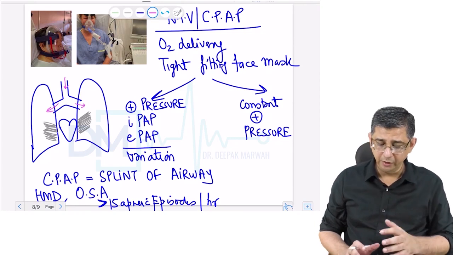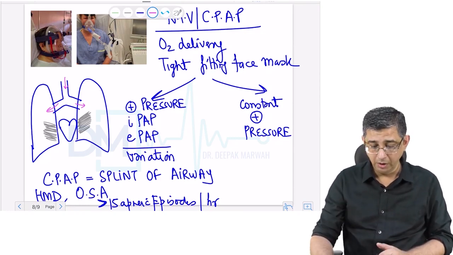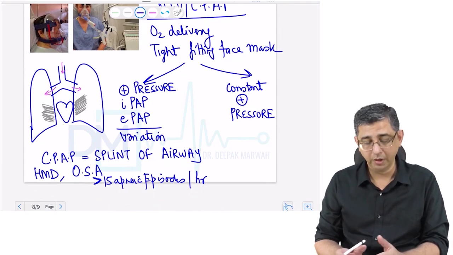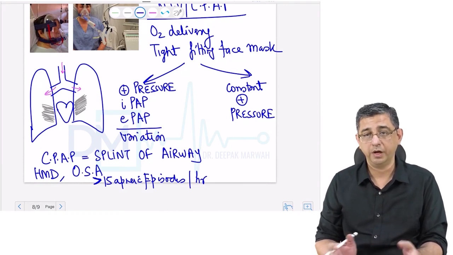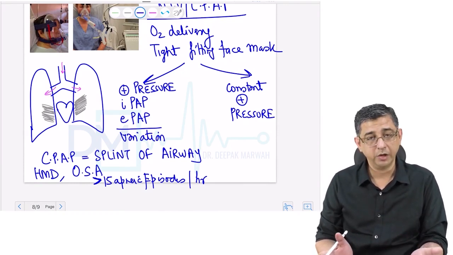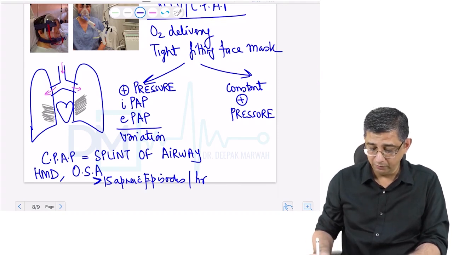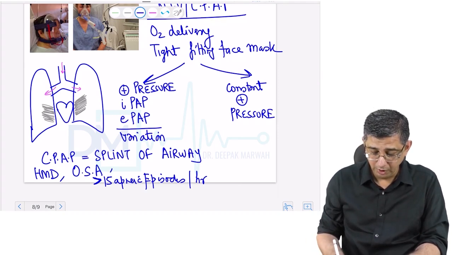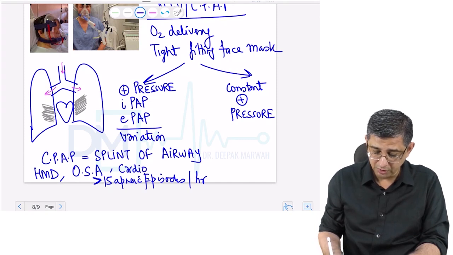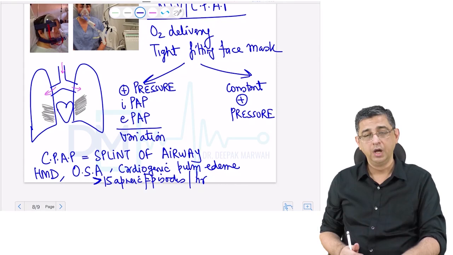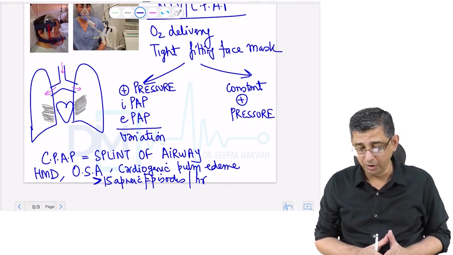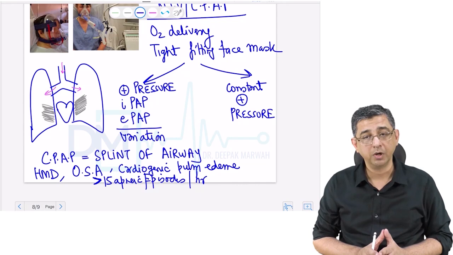Please appreciate that the main treatment for cardiogenic pulmonary edema is to treat the causes. We use drugs like LMNOP: Lasix, morphine, nitrates, oxygen, so that we can treat the cardiogenic pulmonary edema of the person. But one supportive measure that can be used is CPAP, continuous positive airway pressure. So there are three indications for CPAP that I've explained to you. I'll say them again: hyaline membrane disease, obstructive sleep apnea, and cardiogenic pulmonary edema.